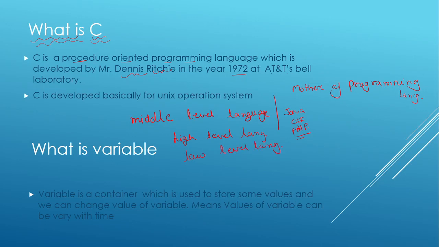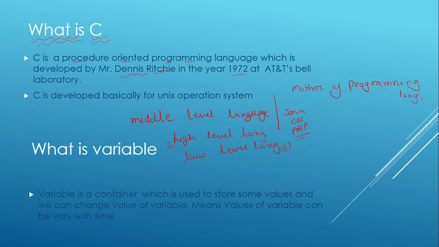High level language means languages that are independent of the machine on which they are running, and low level languages are machine dependent. So C is both high level and low level language. Why? Because it is machine independent but it is fast also. So you can create code anywhere and execute it anywhere. So this is basically what is C.